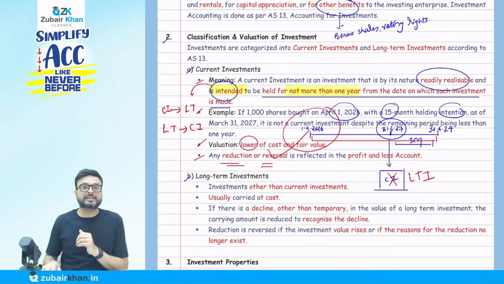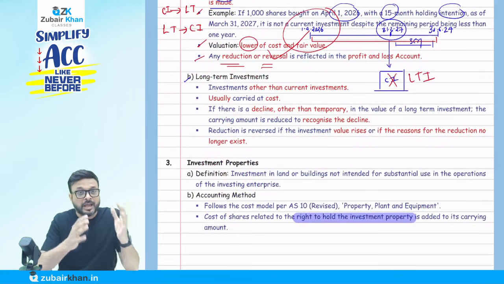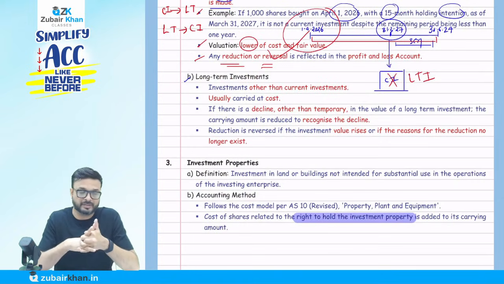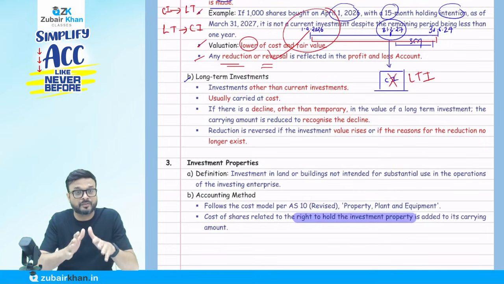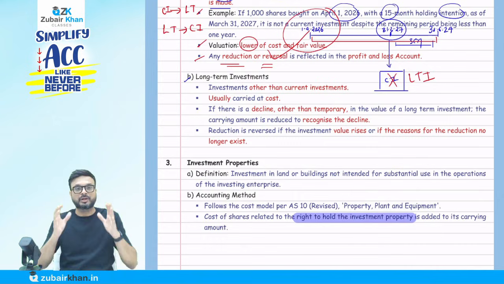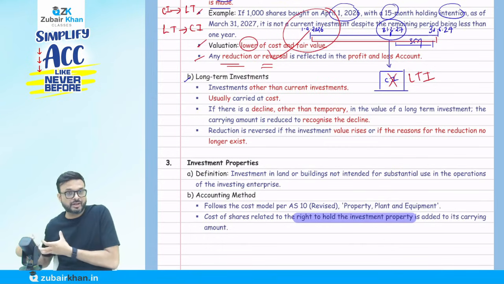Now, what is a long-term investment? Long-term investment means any investment other than a current investment. If an investment is not a current investment, we call it long term. So we have to know the meaning of current. If it is not current, then automatically it will come under the category of long term.